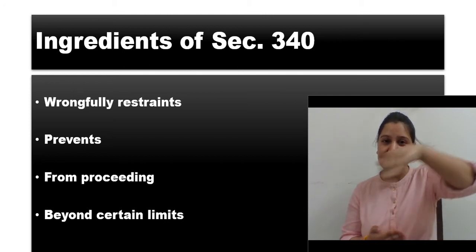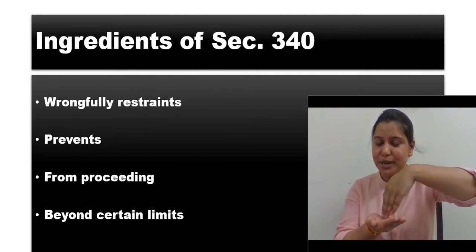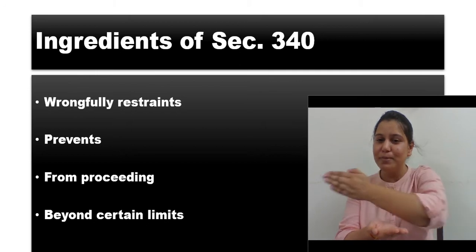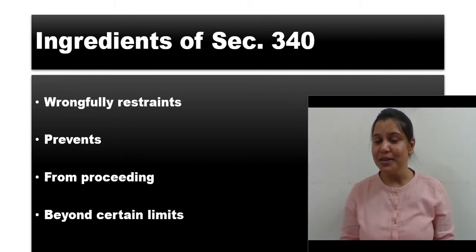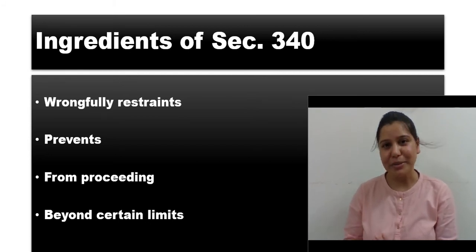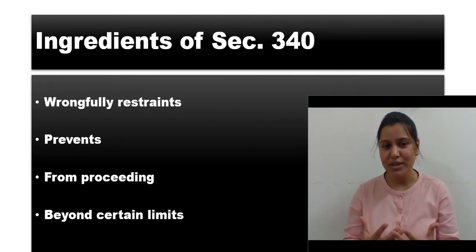This very place is open, and that person is allowed to move in this space, but not allowed to go anywhere beyond this space. Then that is known as wrongful confinement. You got my point, the difference, right?